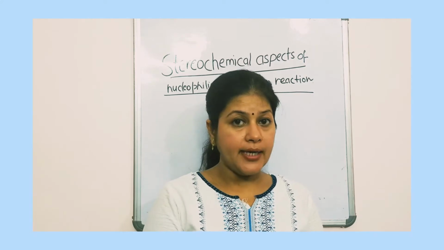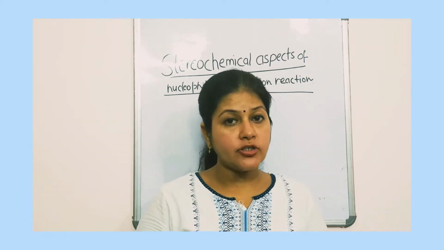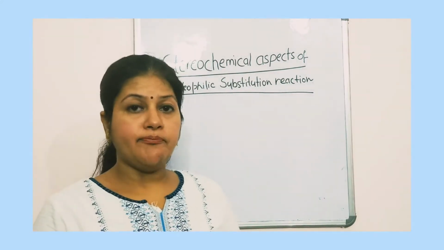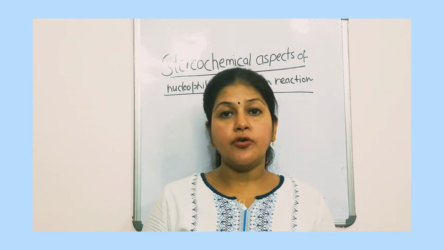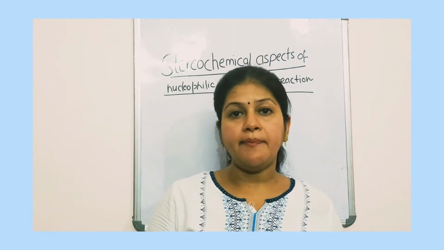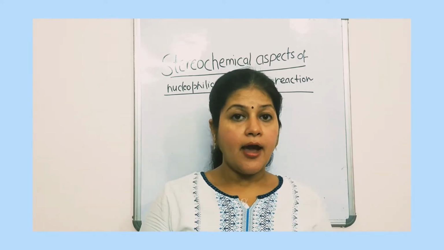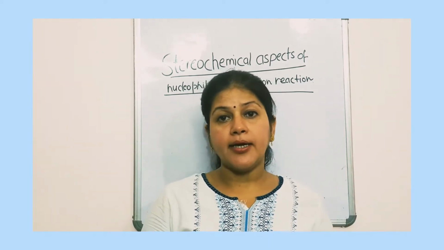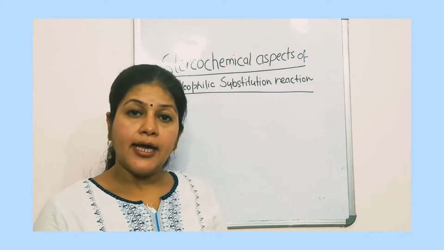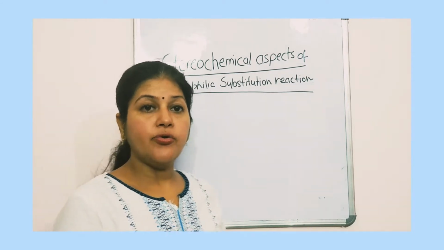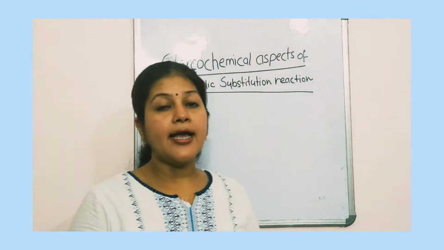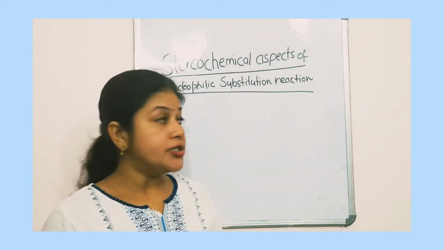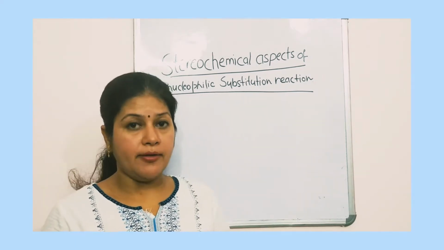Today our topic is stereochemical aspect of nucleophilic substitution reaction. In the previous video we learned about nucleophilic substitution reaction, which is of two types, SN1 and SN2. Now what is the stereochemical aspect in SN1 and SN2 reactions? In SN2 reaction, the stereochemical effect is complete inversion, whereas in the SN1 reaction the stereochemical aspect is racemization.